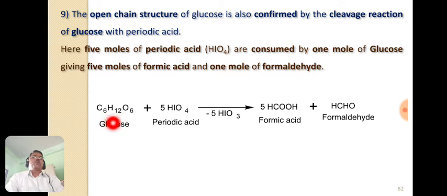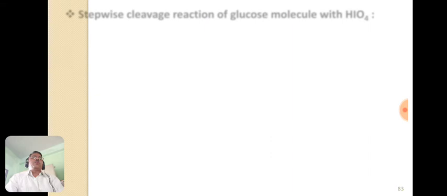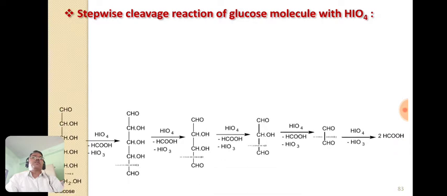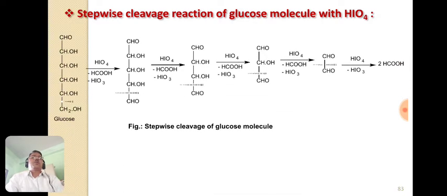The glucose molecule C6H12O6, when treated with periodic acid, needs 5 molecules of HIO4 to break down this glucose molecule into formic acid and formaldehyde. So we get here 5 molecules of formic acid, HCOOH, and 1 formaldehyde molecule, and 5 molecules of iodic acid. The stepwise cleavage of the glucose molecule is shown here. So this is the complete cleavage of the glucose molecule, shown step by step.